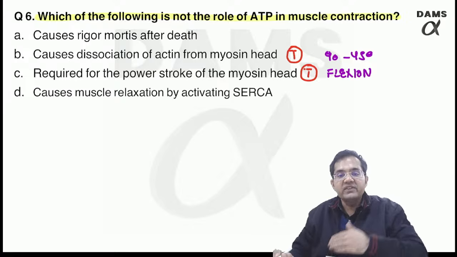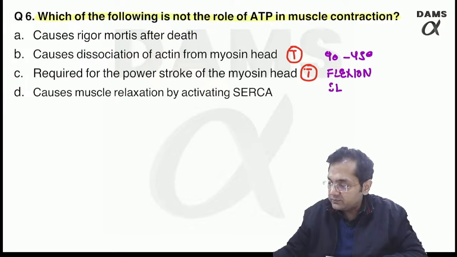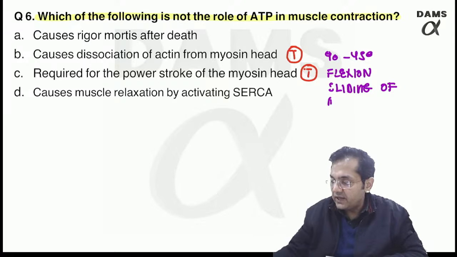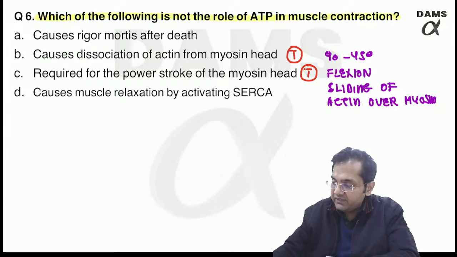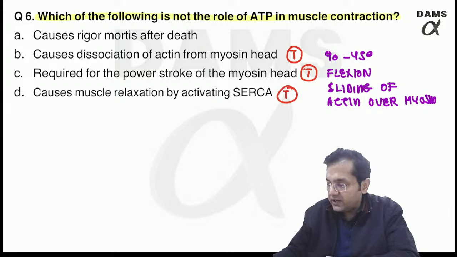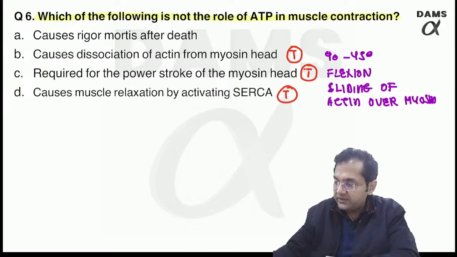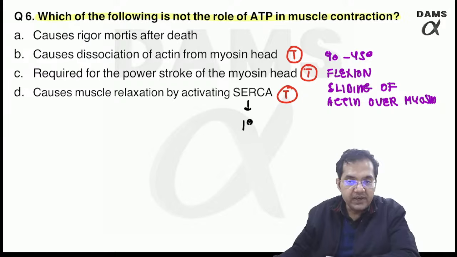It causes sliding of actin over myosin. It causes muscle relaxation by activating SERCA. Absolutely correct, this is also true. SERCA is an example of a primary active pump, right?